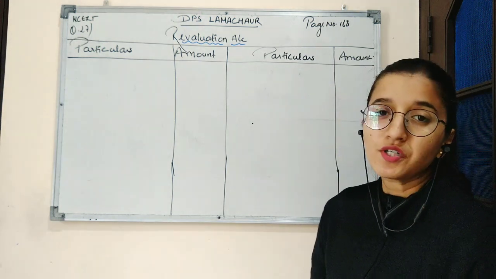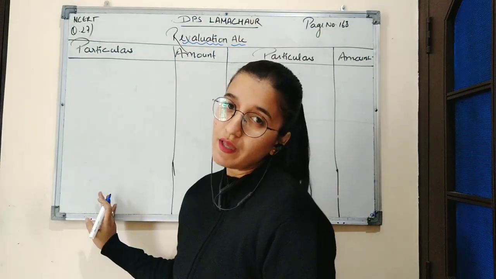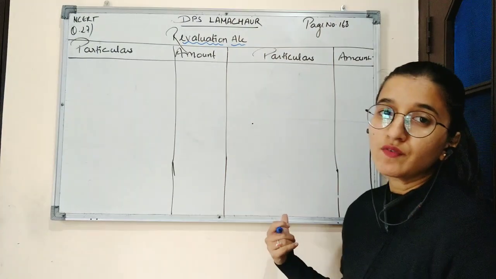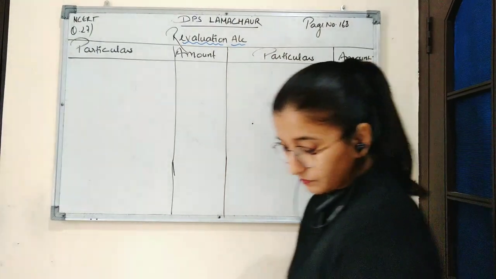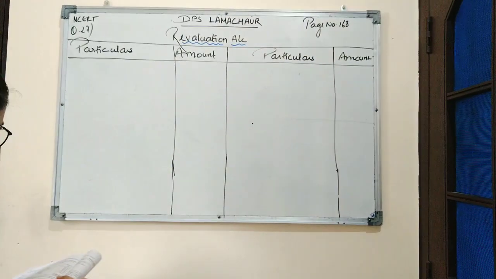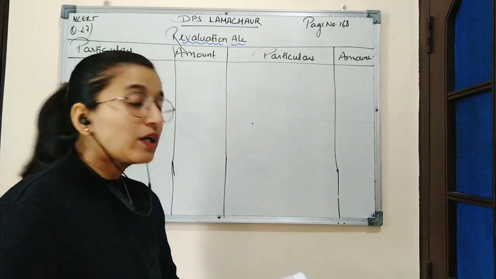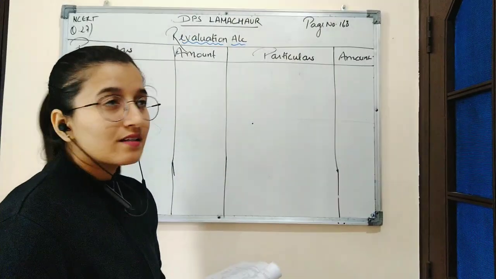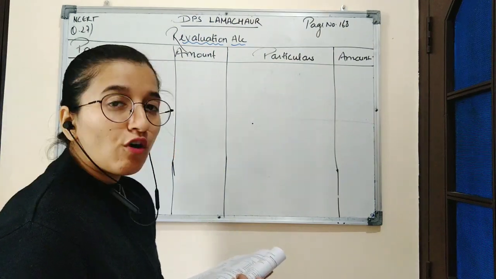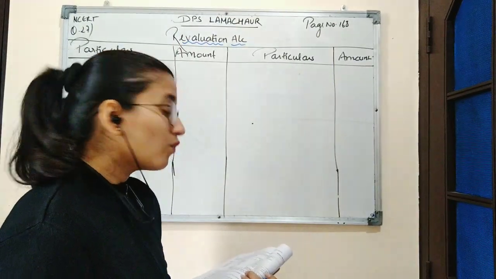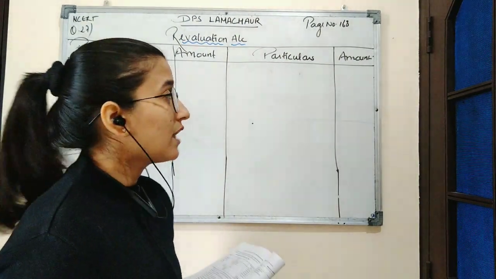As we know, revaluation account is a nominal account where on the debit side we will record all the expenses and losses, and on the credit side we will record all the incomes and gains. So here, the first adjustment is given that plant is to be appreciated to rupees 1,20,000. As we know, plant is an asset, and the value of plant in the balance sheet is 1 lakh rupees and it is appreciated to rupees 1,20,000.